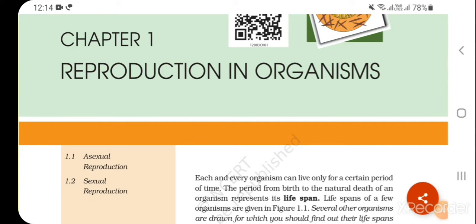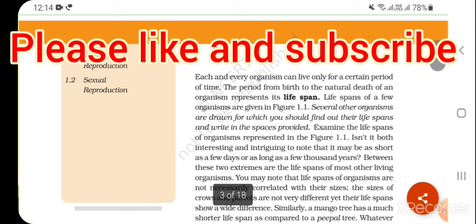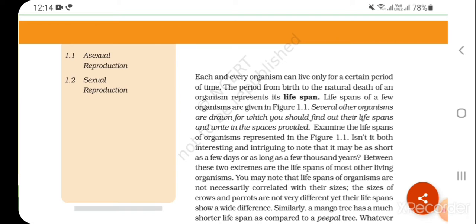Chapter 1, Reproduction in Organisms. Each and every organism can live only for a certain period of time. The period from birth to natural death of an organism represents its lifespan. Lifespans of a few organisms are given in Figure 1.1. Several other organisms are drawn for which you should find out their lifespans and write in the spaces provided.